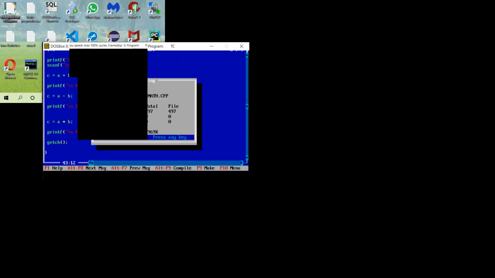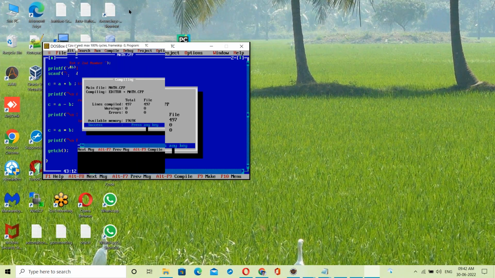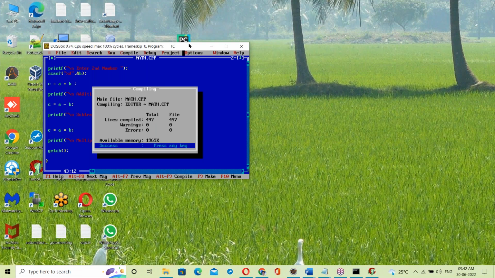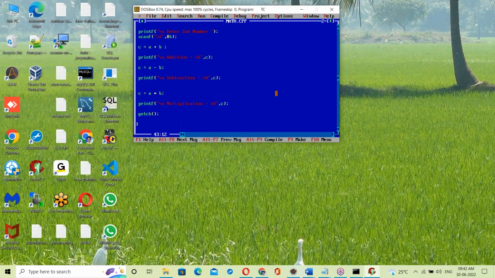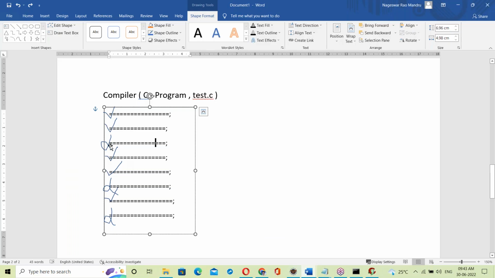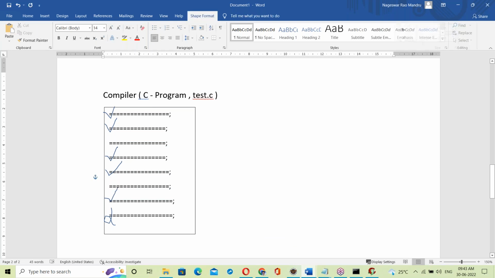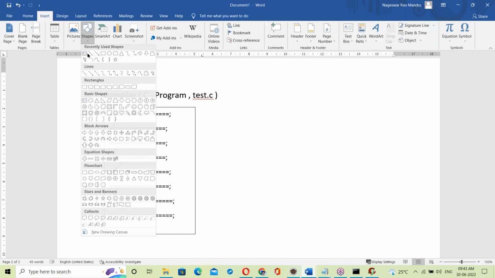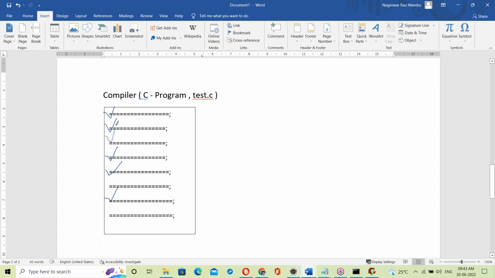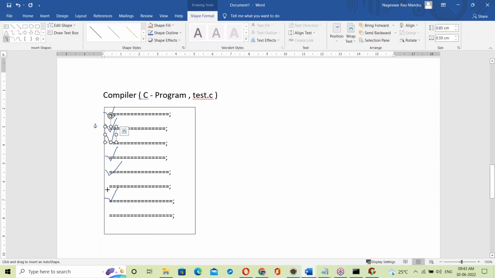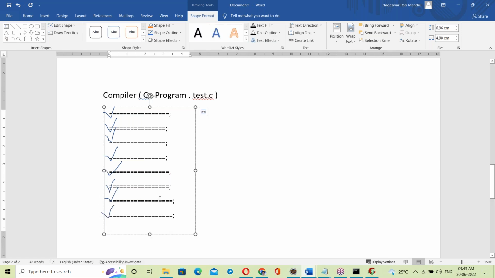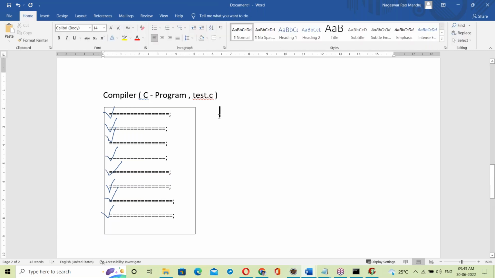Successfully compiled. The program is successfully compiled. After compilation, if no errors, what happens? Let us see. Suppose no errors, everything is fine. If no errors, what happens here?